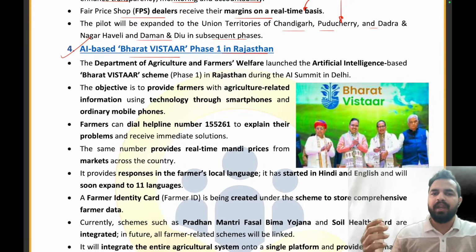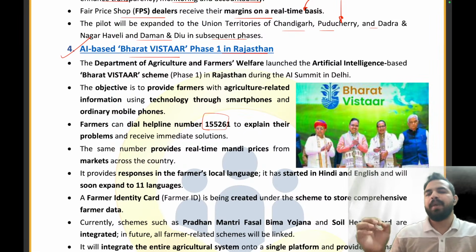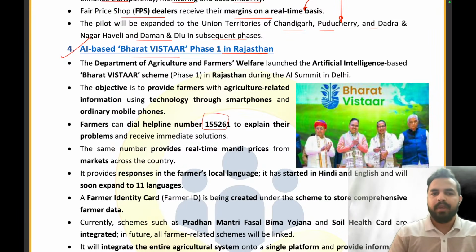So that's why we came up with the idea of a helpline number, that is 155261. So the person can call on that particular number and explain their problems, and they will get the solutions to their problems via that call only, in their language. For now, it has been launched in English and Hindi, and in the upcoming timeline, we will be expanding it to 11 more languages. Clear? So the Department of Agriculture and Farmers Welfare has launched the artificial intelligence-based Bharat Vistar scheme. This is phase one of the scheme, which is launched in Rajasthan during the AI summit in Delhi.